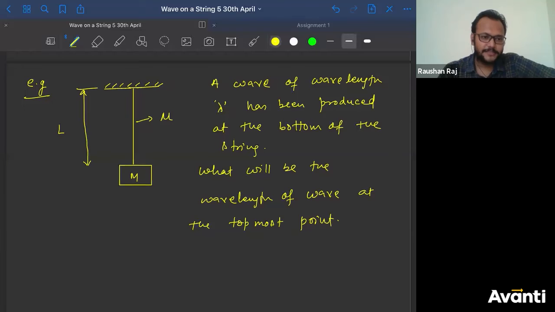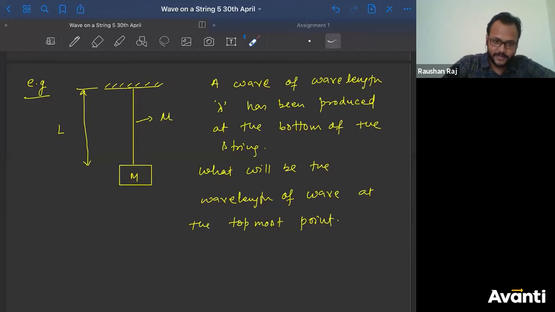Okay, thank you. Acha, few of you didn't understand. Let me again reiterate this. See, there is a string of length capital L, mass per unit length is mu, and there is a block of mass capital M which is suspended by a thread.